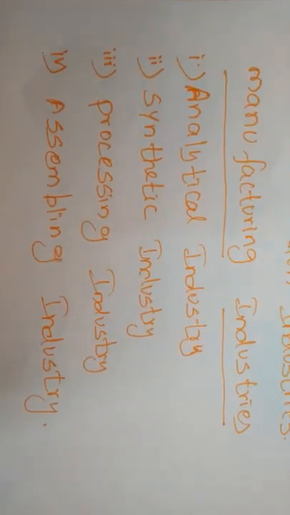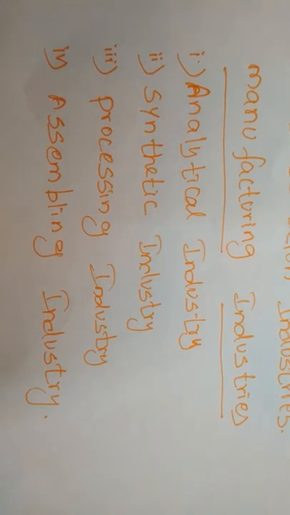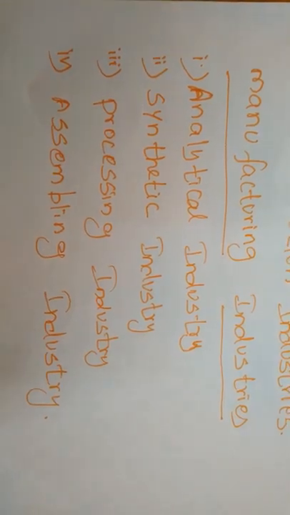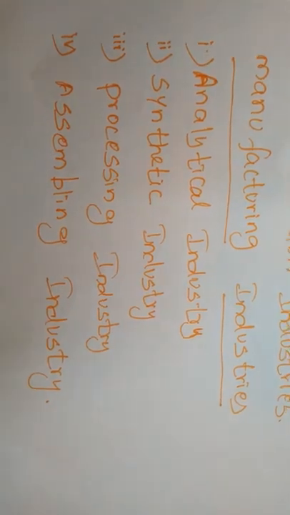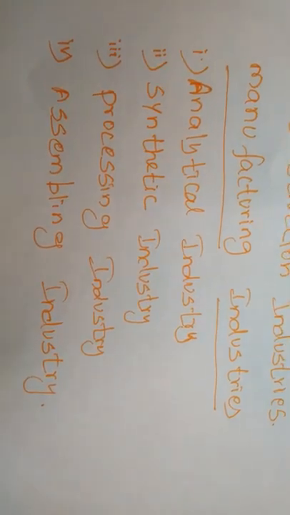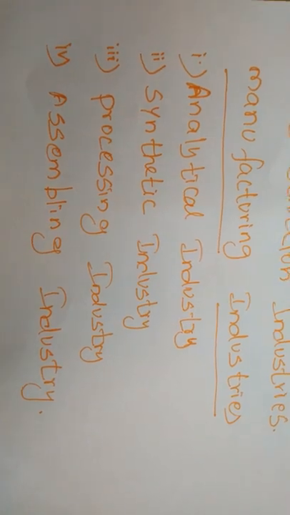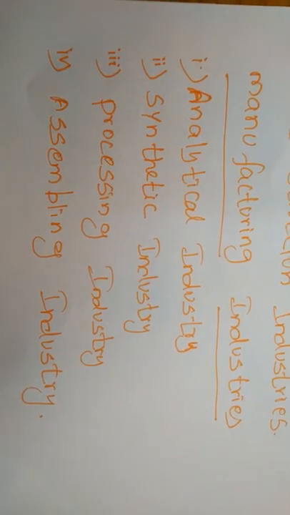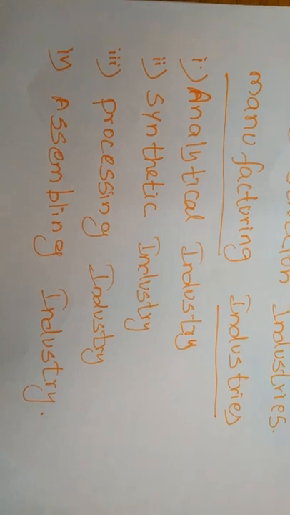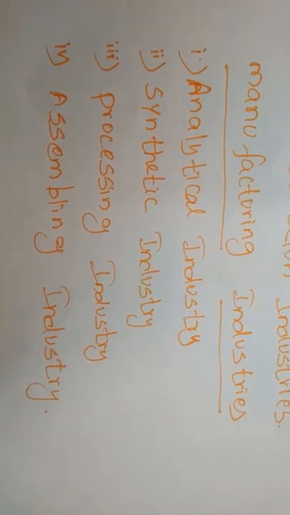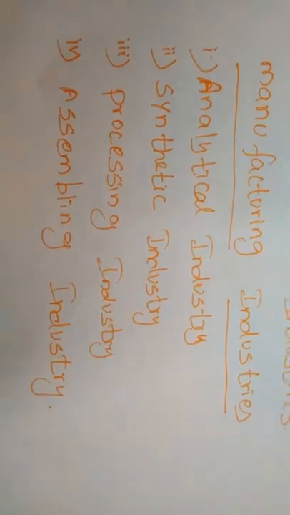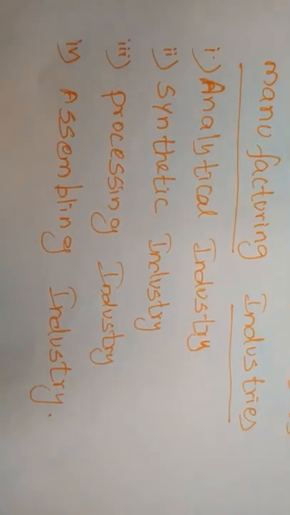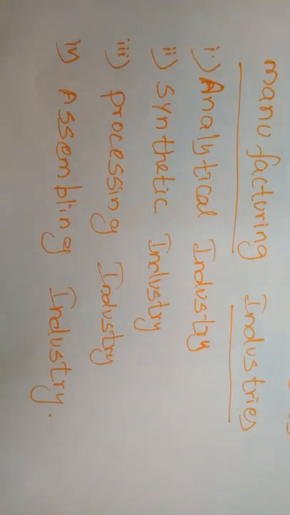For example, for sugar, we have to get the sugar cane, and after that we bring in other raw materials for making the sugar. Paper is also like that. The raw material is converted through different processes and successive stages. The product that is produced after the successive stages, that is called processing industry.